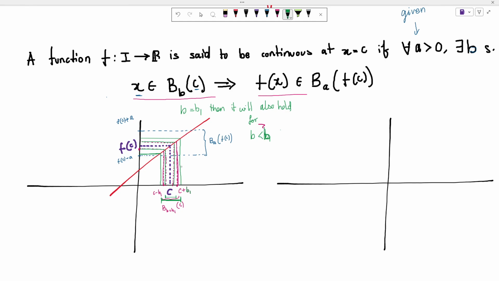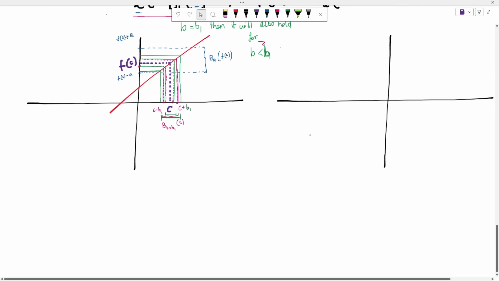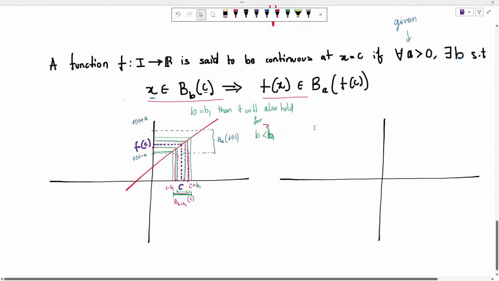Now this is fine, understood. But then how, using this, do we say that a function is not continuous? How do we say that? So let us try to look at that.